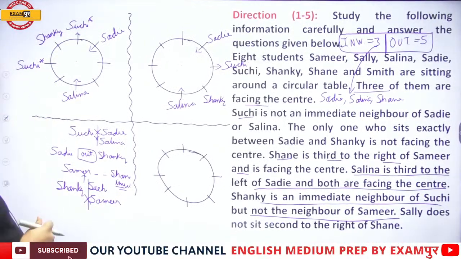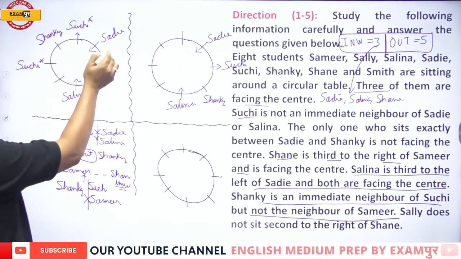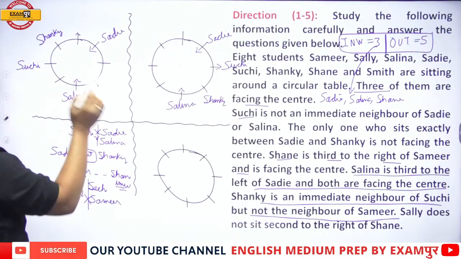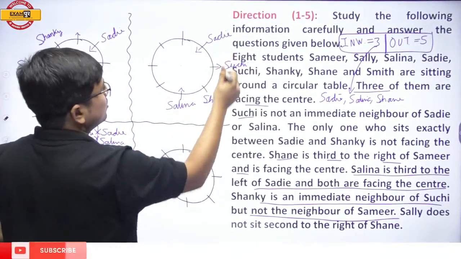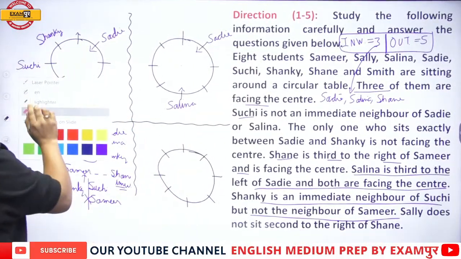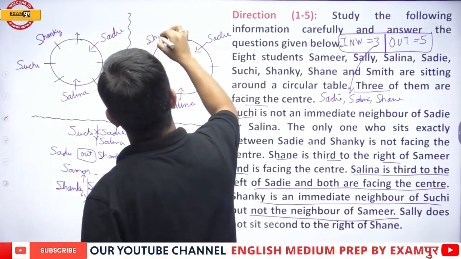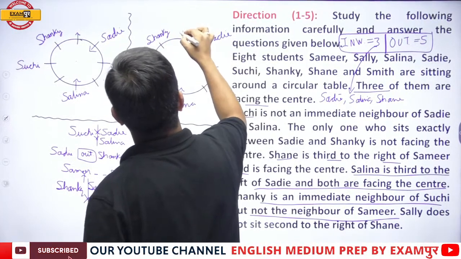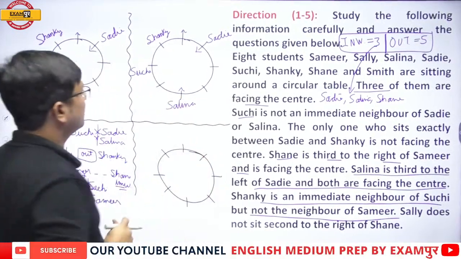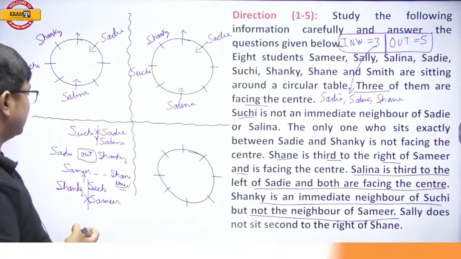But now listen to me. Suchi is not a neighbor of Sadi or Salina. Since Suchi is not a neighbor of Sadi or Salina, it is gone from here. This case is gone. So that means only this case is right, according to which Shanky is over here. And then Suchi is over here.